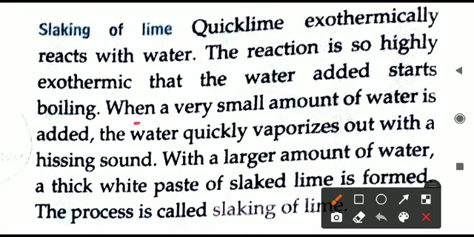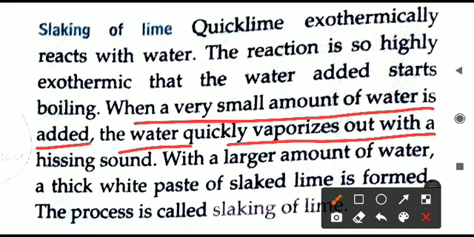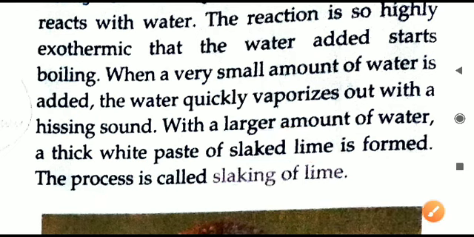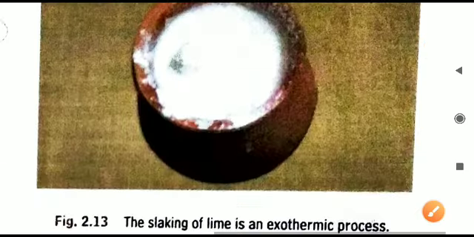Whenever a small amount of water is added, the water quickly vaporizes with a hissing sound, and with a large amount of water, a thick white paste of the slaked lime is formed. What is obtained there? When quicklime is mixed with or dissolved in water, we are getting slaked lime, and this slaked lime only we are applying on our walls. That is how whitewashing is done. So this process is called slaking of the lime.